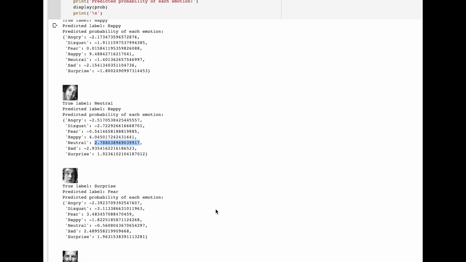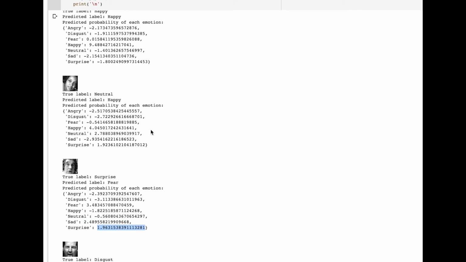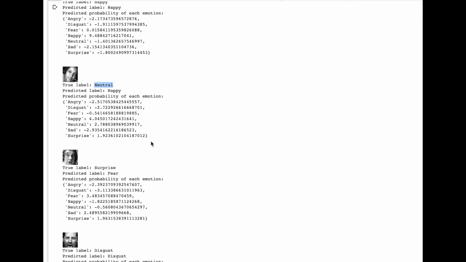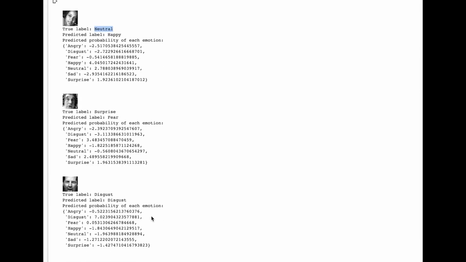In this example, with the true label of surprise, our model predicts fear. Our confidence goes as follows. Our model is most confident in fear, then next up is sadness, and then it's third most confident in surprise. You can see that with these two examples, there could be some ambiguity based on the image, and even a human might predict a different label than was actually given in the dataset. So there could be some ambiguity, and that might be one contributing factor to why the model struggles.